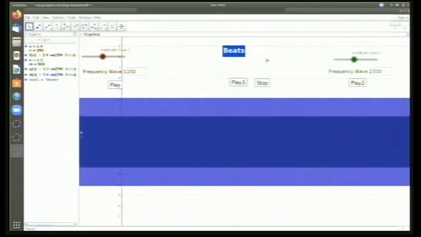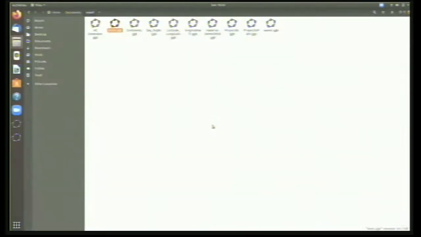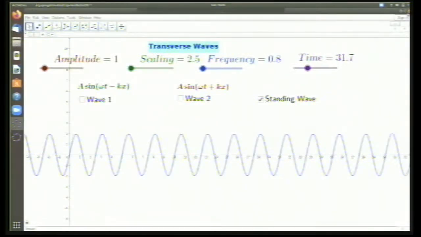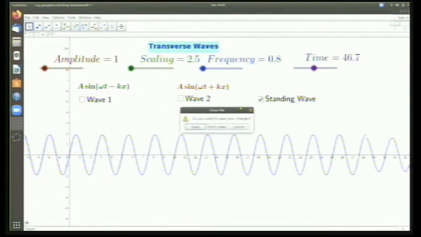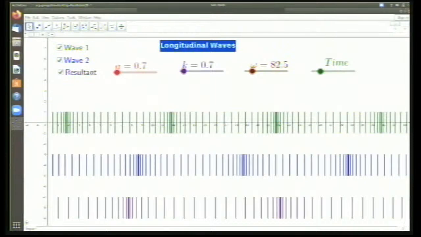So that is the concept of harmonic sounds. You can experience them. But the main difference is that the amplitudes will be more for the combination than for the base sounds. So this is one place where we can make use of applets. Now I'll close this and go to the next session. I'm sorry, I have to close this because it takes a lot of CPU.